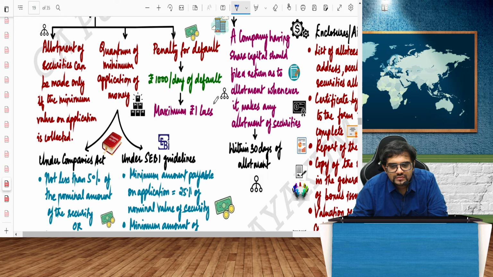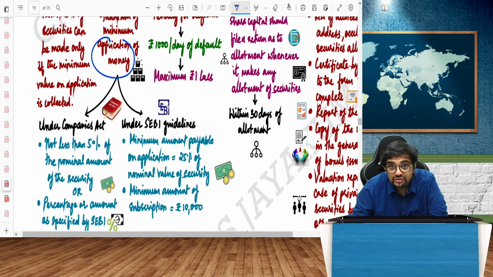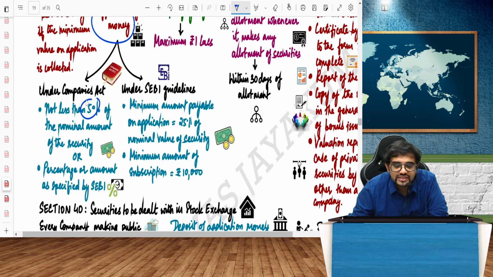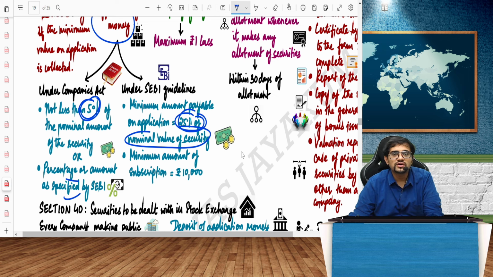Quantum of application money, as I told you that time, guys, how much is it? 5% of face value. But SEBI has a different percentage. We should write SEBI percentage also. SEBI, it is how much? 25% of minimum value of security. All these are important MCQ or even the normal questions they can ask you. Not less than 5% of nominal amount or percentage as per SEBI. SEBI is how much? 25%. So what should I follow? SEBI or Companies Act? SEBI, 25%. And minimum subscription amount is how much, guys? 10,000 rupees.